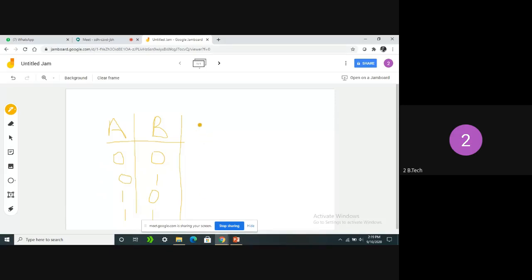Let the output be y. 2 inputs means 2 power 2, so 4 minterms will be there. What are those minterms? The first one is A bar, B bar.